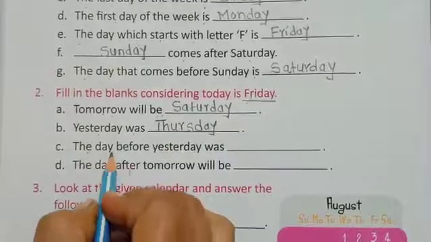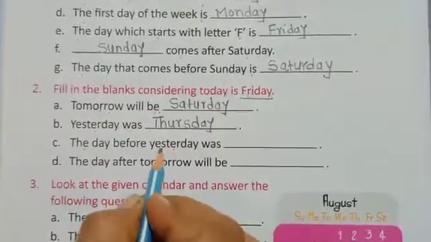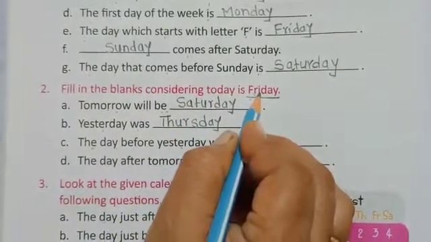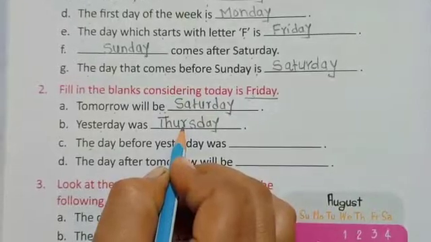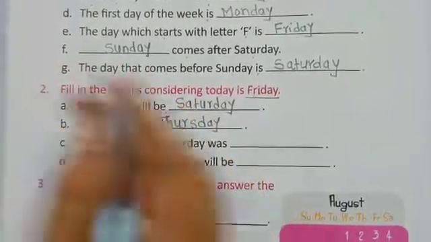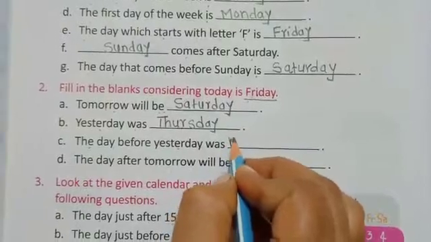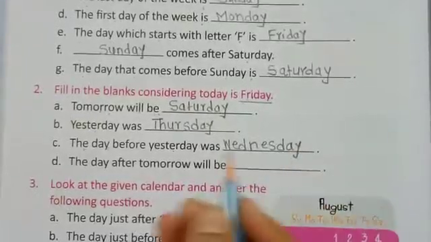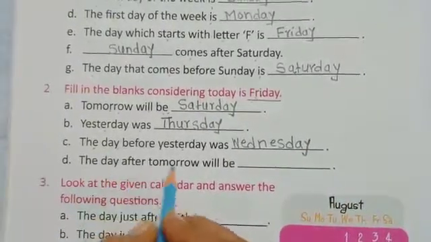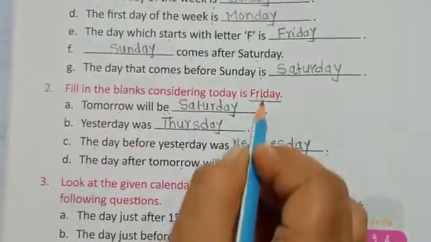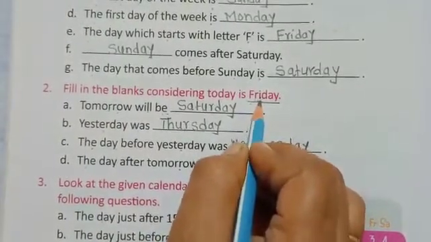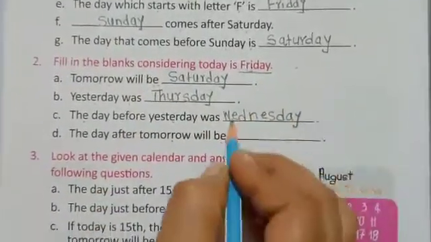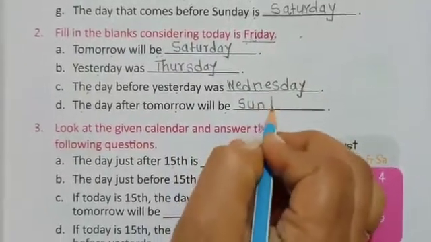Now the day before yesterday was, before Thursday, Wednesday. Now the day after tomorrow will be: after Friday, tomorrow will be Saturday, and then the day after tomorrow will be Sunday.